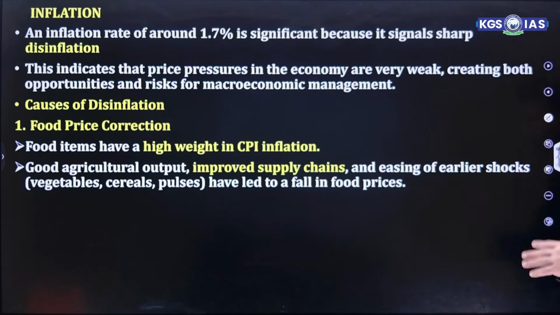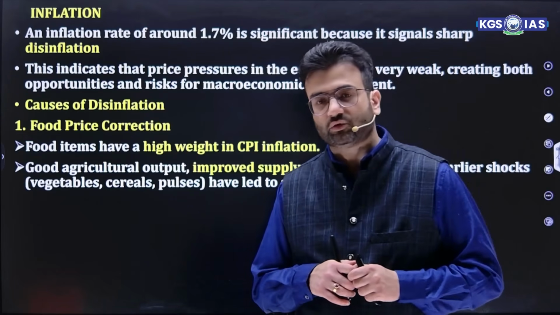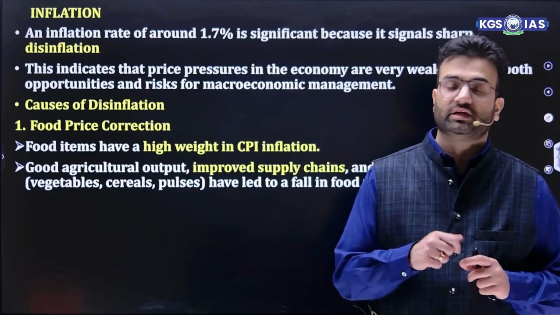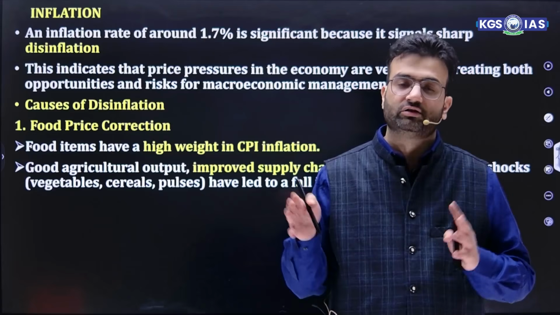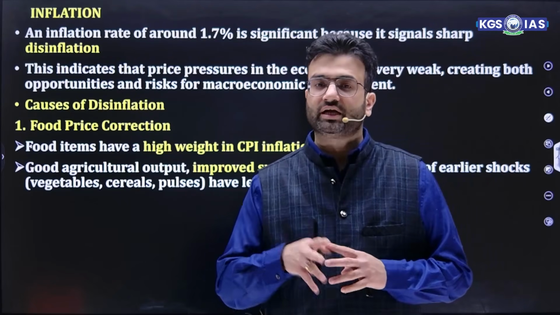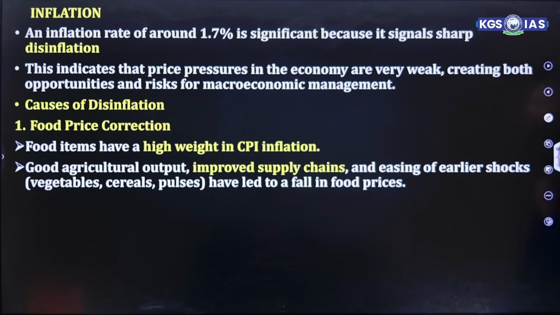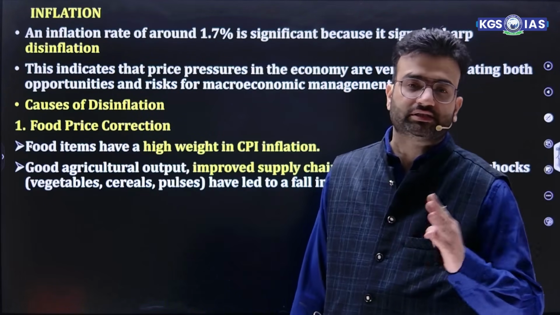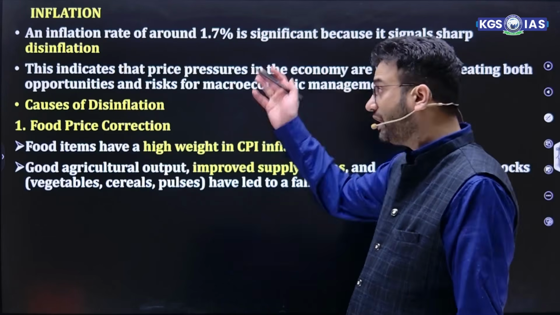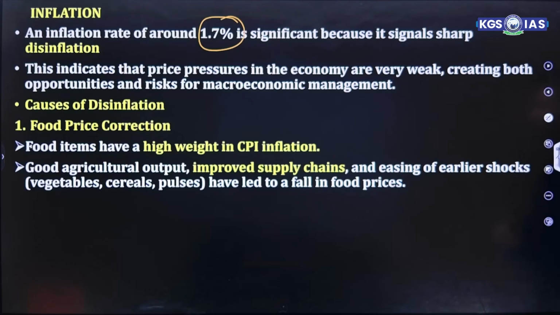Now inflation. First of all, we should know what is the meaning of inflation. Inflation means a sustained rise in price of goods and services over a period of time. It can be caused by demand pull as well as cost push, as I mentioned. And inflation targeting is done every 5 years by the central government on the recommendation of RBI. Currently, the inflation target is 4% plus minus 2%. The inflation rate of around 1.7% is significant because it signals sharp disinflation. Friends, inflation targeting means 2% to 6% is what we are considering. But right now the inflation rate according to the survey is 1.7%, which shows a signal of sharp disinflation.